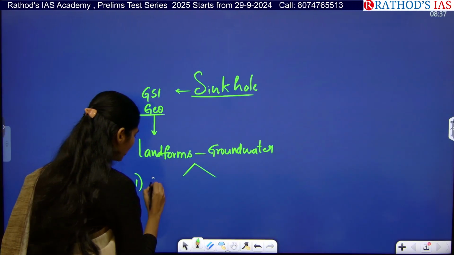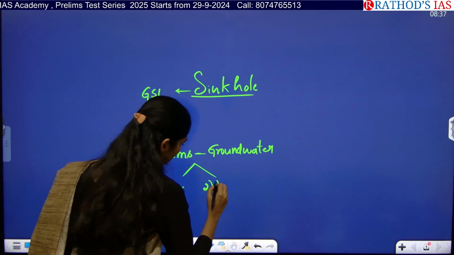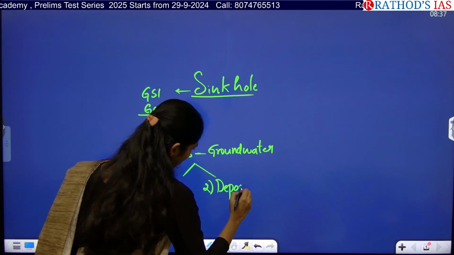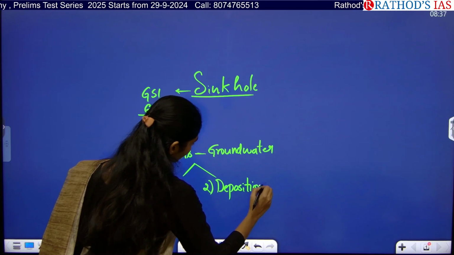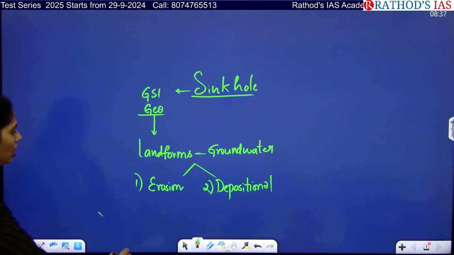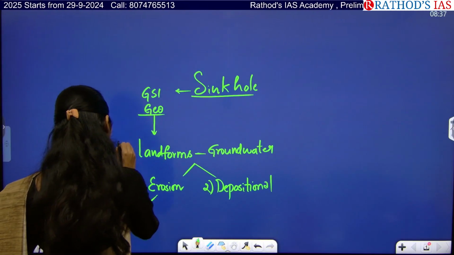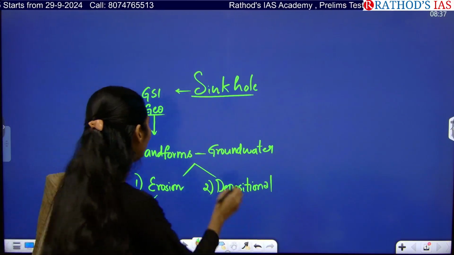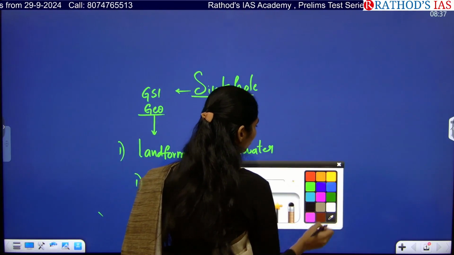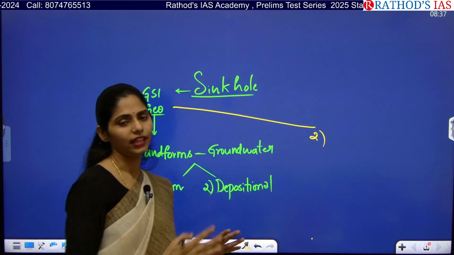One will be erosional landforms and the second one will be depositional landforms. So here the sinkhole is an example of erosional landforms. So here you can study this topic, and even in geography, you can also relate this topic with another area.